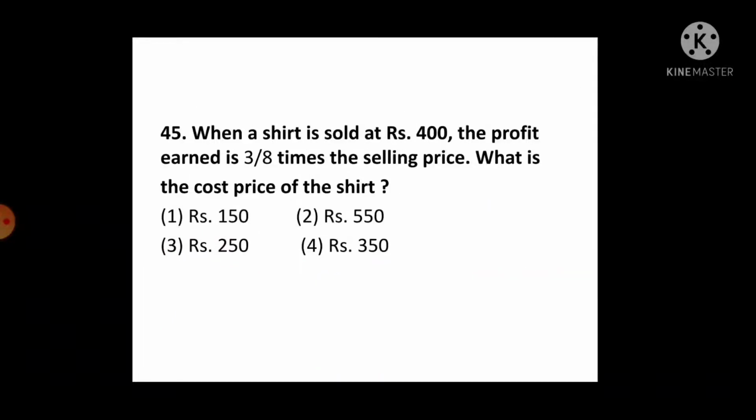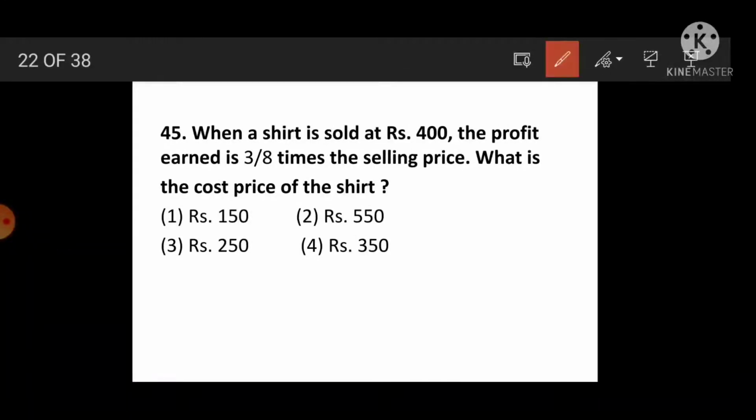What is question number 45? See, when a shirt is sold at rupees 400, the profit earned is 3/8 times the selling price. What is the cost price of the shirt? See, selling price given is rupees 400.